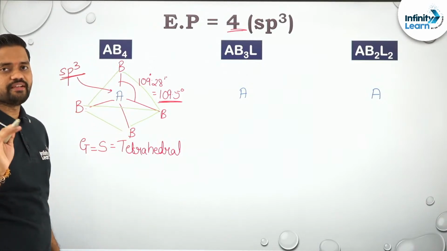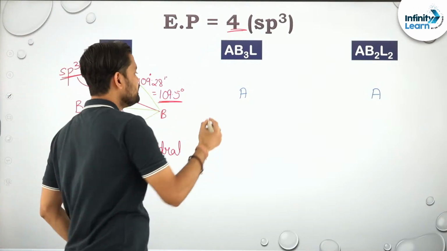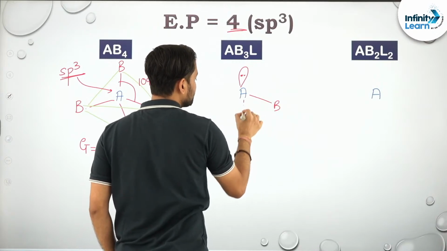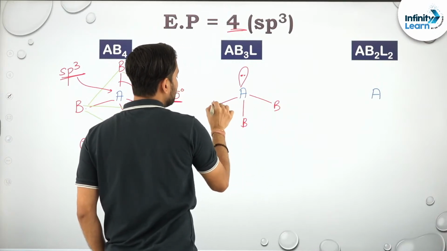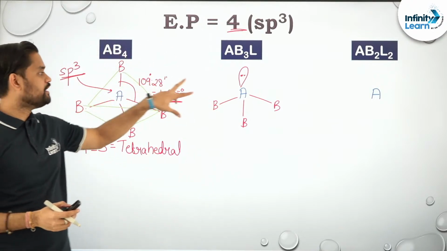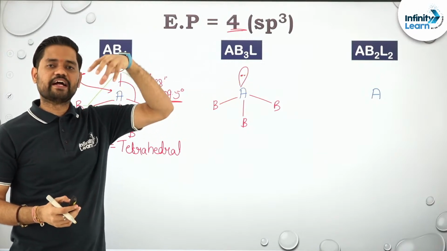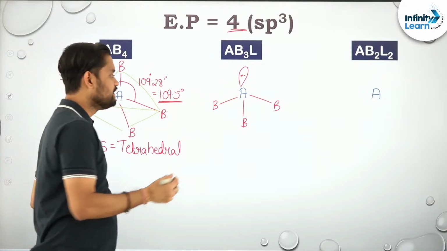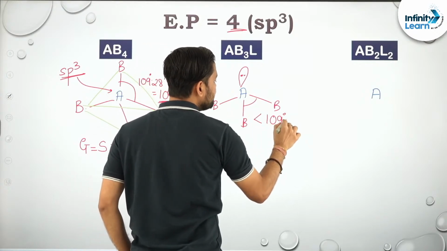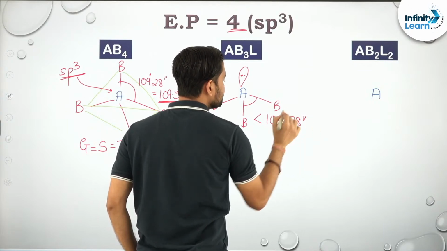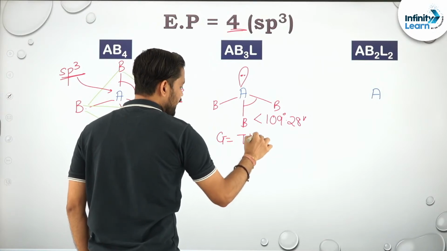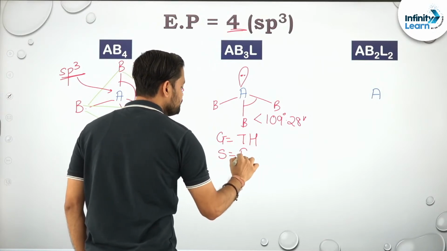There is no point in placing the lone pair carefully. You can place it anywhere. So I am placing the lone pair over here. So it is B, and B. Right? Now since here there is a bond pair repulsion and here it is lone pair repulsion, can I say it will try to suppress the bond more, and hence the bond angle over here will be less than 109 degrees 28 minutes. It will be less than that. Its geometry is tetrahedral, whereas its shape is pyramidal.